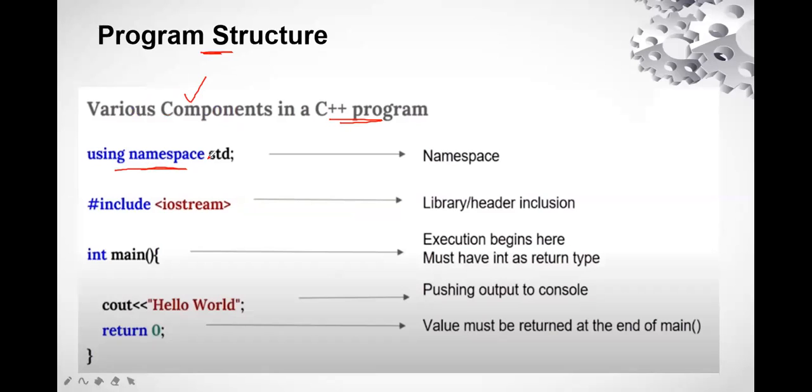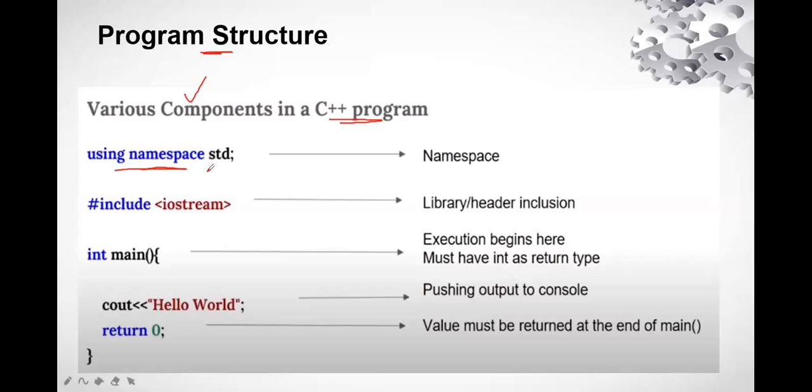Now, what is this? This is a namespace. Let's say I need to find a student named Rajesh in my class, okay? There can be a number of Rajesh in my class. There can be two Rajesh, there can be three Rajesh. I mean to say there can be more than one Rajesh. So I need some additional information to identify the unique Rajesh, right? I need unique information for that particular student named Rajesh, so that there is no confusion between these two Rajesh who have the same name.